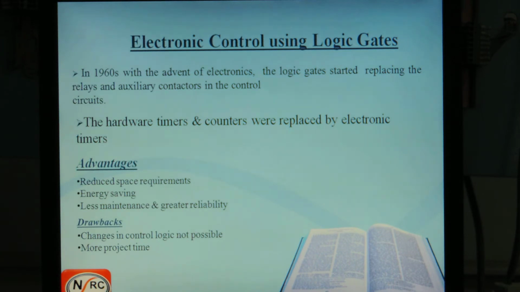After that, to overcome these drawbacks, again they went for electronic control using logical gates. They implemented the logical gates, and by using that, they control the industry. In this electronic control using logical gates also, we find some drawbacks. Changes in control logic are not possible. Again, you have to start from the beginning.